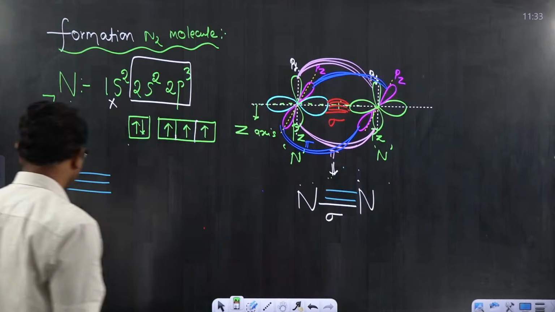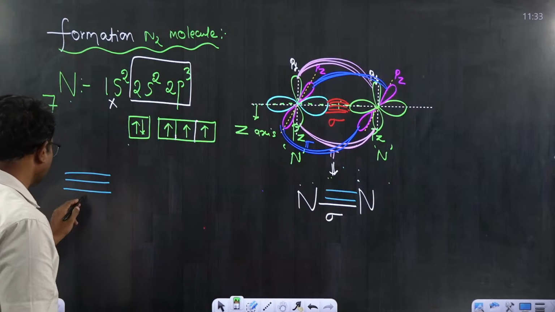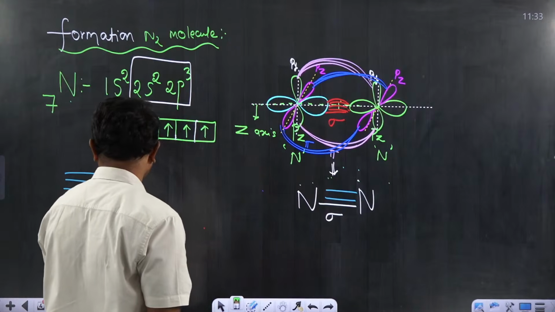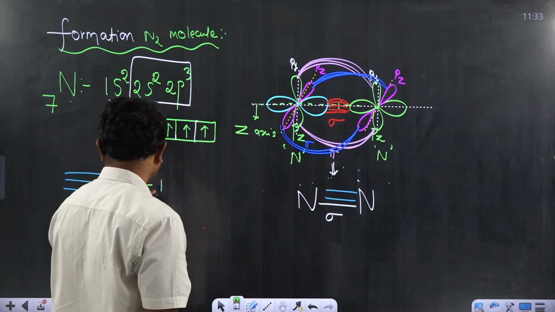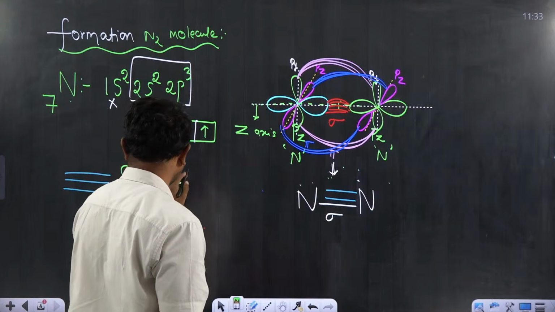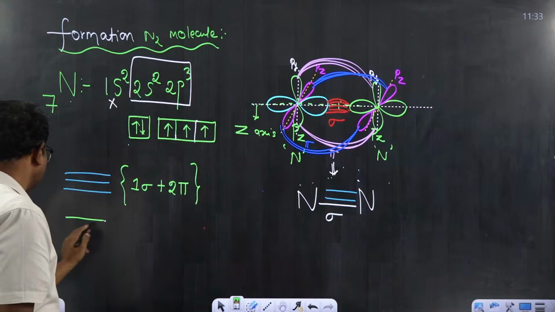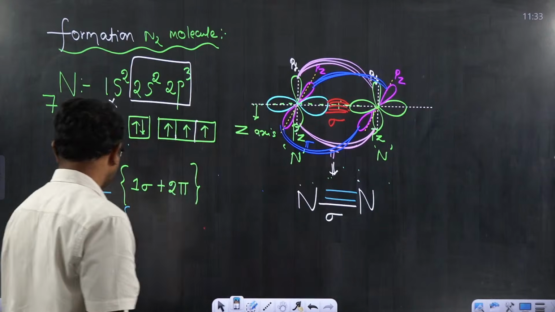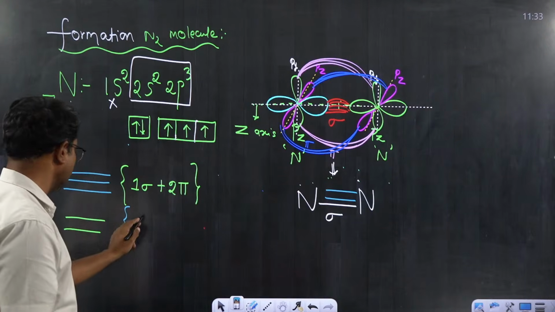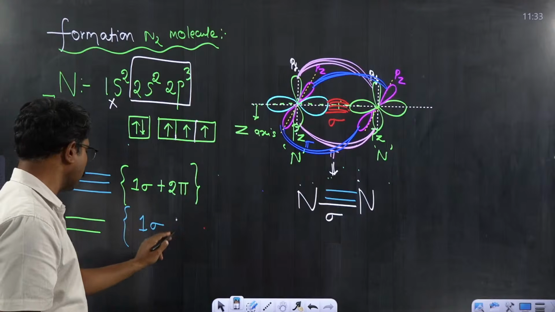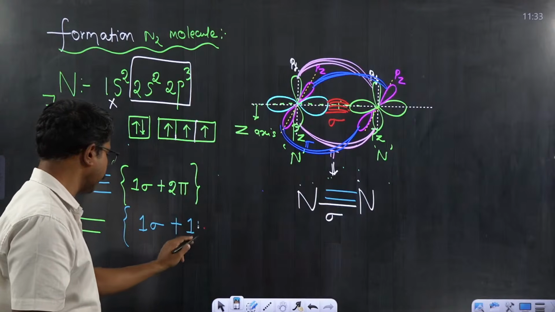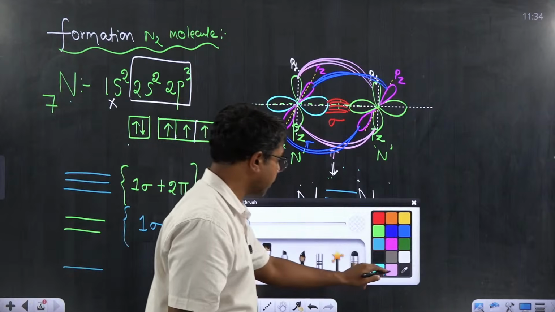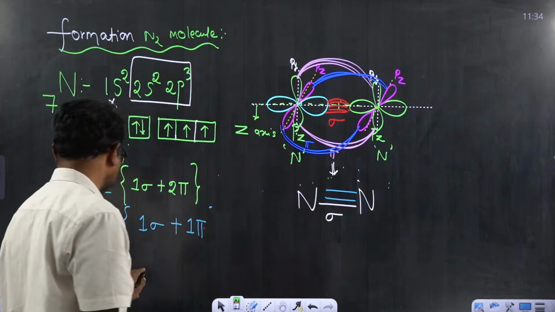If there is a triple bond in a given compound, you have to consider one of the bonds as sigma bond, and the rest bonds are pi bonds. If I am having a double bond, I mean 2 lines, we discussed in the last class, out of 2, one bond is sigma bond and the other bond is pi bond. If I am having only a single line, the bond must be sigma bond.